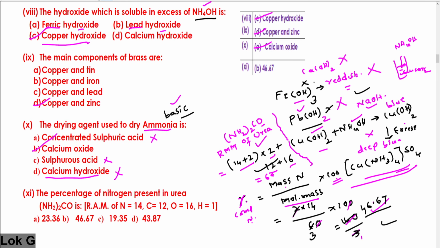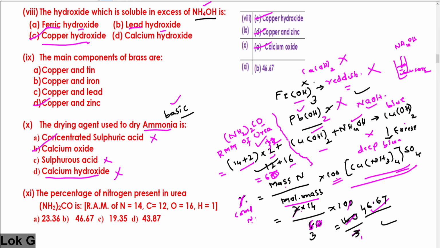It is 60. Even if you know it by heart, it is very good. If not, you calculate it. Nitrogen plus hydrogen in the bracket: nitrogen's atomic mass is 14, hydrogen is 1 and twice is there, therefore 14 plus 2 is 16, 16 times 2 is 18. Then carbon is 12, oxygen is 16, 18 plus 12 is 30, 30 plus 16 is... sorry, 16 times 2 is 32, 32 plus 12 is 44, 44 plus 16 is 60. The molecular mass of urea is 60, write it in the denominator.